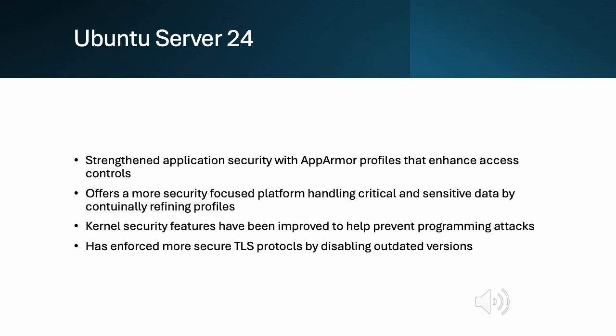Kernel security has also been improved in this version. It helps prevent programming attacks. In addition, Ubuntu Server 24 enforces more secure TLS protocols by disabling outdated versions. This ensures secure communications over the network, protecting data in transit from potential threats.